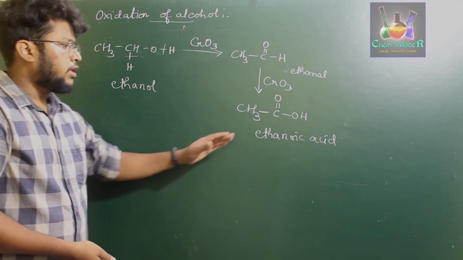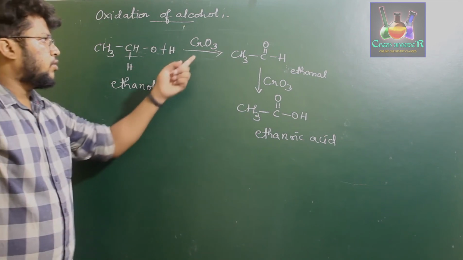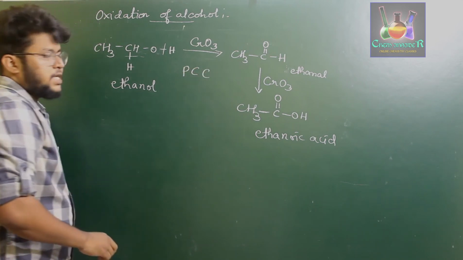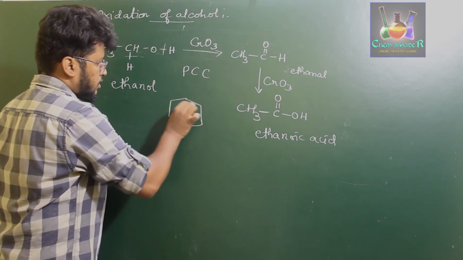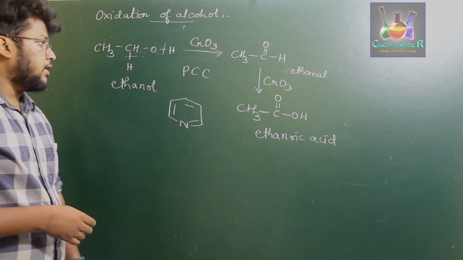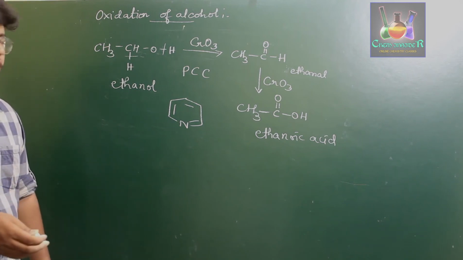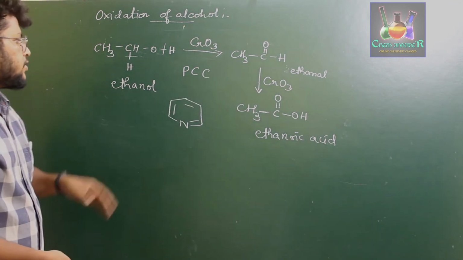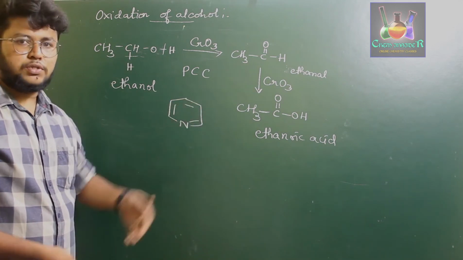If you don't want carboxylic acid to be formed when you are oxidizing alcohol, you can use one more reagent called pyridinium chlorochromate, PCC, which is formed by treating pyridine, this compound, with chromic oxide. It oxidizes the alcohol to form aldehyde and stops there, and it will not subject it to further oxidation.